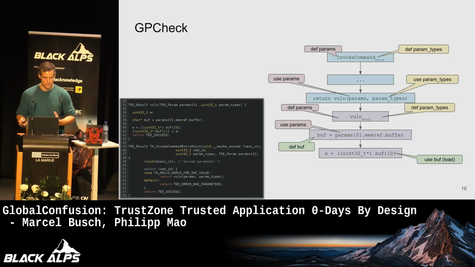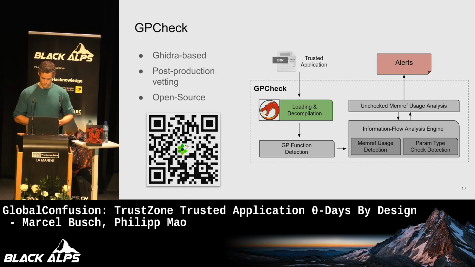And then it's an easy graph reachability problem along the edges of this control flow graph, where you just see, okay, from the start, from the invoke command entry point down to the usage where an actual load to attacker-controlled values is happening, there's no sanitization happening on this way. So we never check the types along this path. And this is the alerting condition we look for in our static analysis.